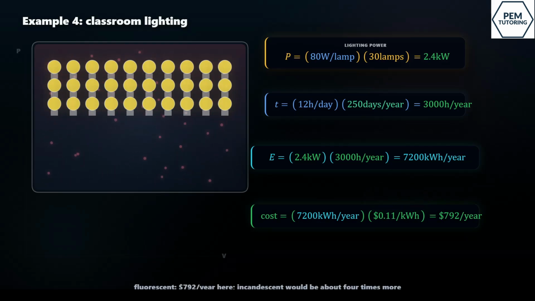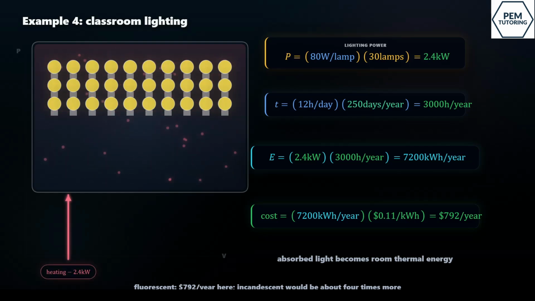There is another important idea here. The light energy is eventually absorbed by walls, desks, floors, and people. Once absorbed, it becomes thermal energy in the room. So, lighting reduces the heating needed in winter, but increases the air conditioning load in summer.